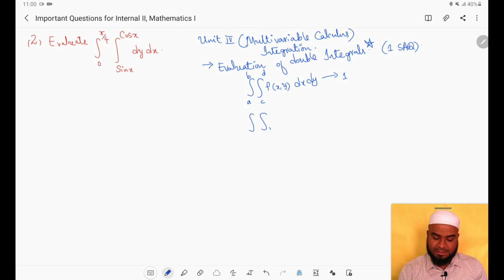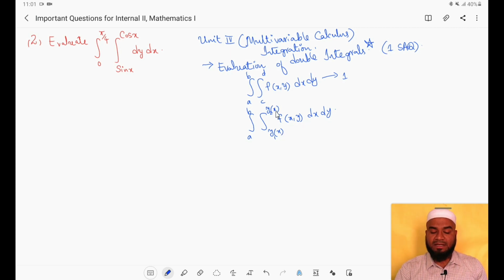So suppose the limits are given like this, y1 of x to y2 of x, right? And the exterior limits are constants, again a and b, f of x comma y, so dx dy. Suppose the question is given like this, where inner integral limits are in terms of x and outer integral limits are constants a and b. So to evaluate this integral, we have to follow a specific order.